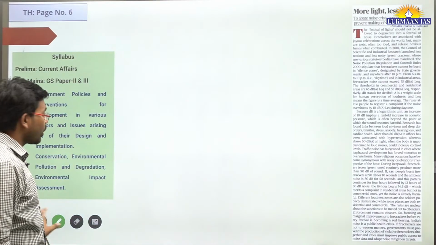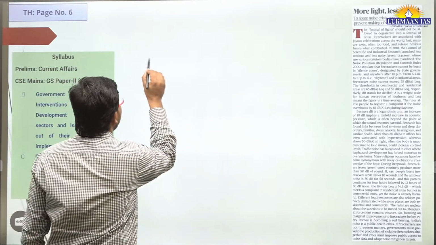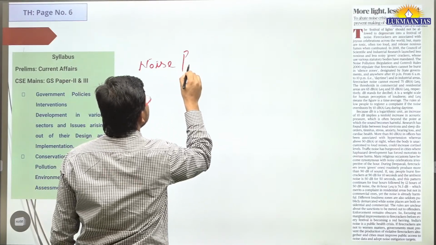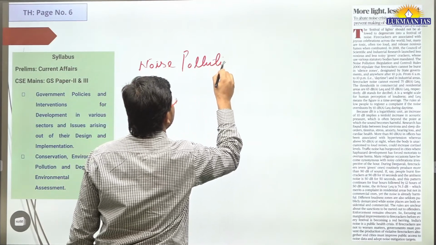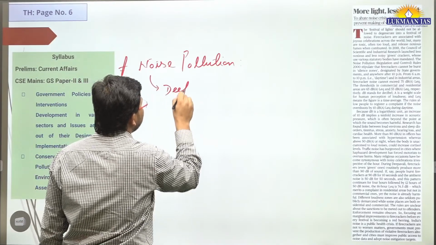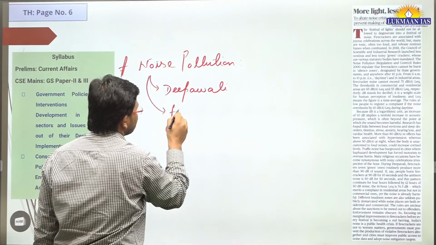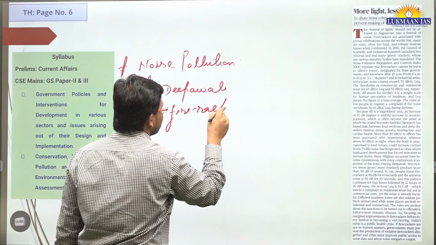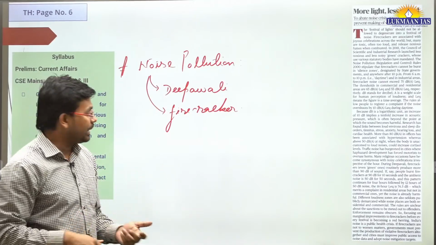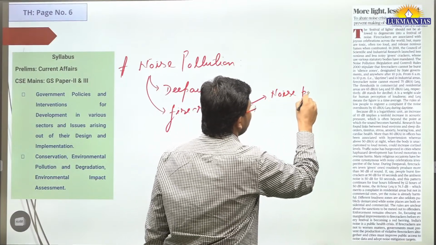So with this, now let us talk about another topic. It says more light, less sound. This topic is important. This is related to noise pollution. Why are we talking about noise pollution? Because the season of Deepavali is coming, and during Deepavali a huge number of people use firecrackers. Generally people use normal firecrackers, but there have been instances where people use firecrackers that cause noise pollution.